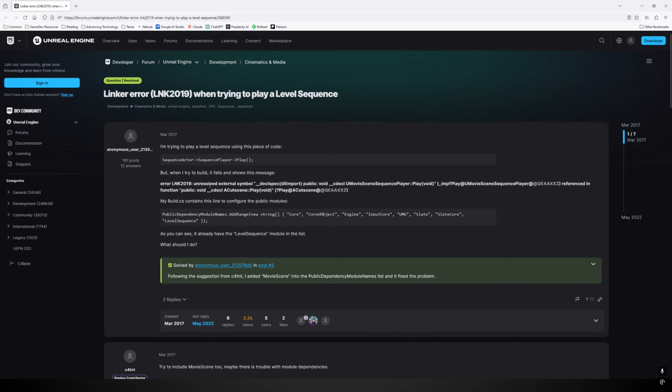Unresolved external symbol. Notice it specifically says external. The reason being is that this symbol is not defined in the person's project. Remember how I said the linker pulls in external objects to try to resolve any symbols. It knows this symbol is not defined in the project, so it knows that it's supposed to be external. But as it went through its process and iterated over the symbol table, it never found a definition for this symbol right here, this Play function from UMovieSceneSequencePlayer. So it immediately throws an error, unresolved external symbol.